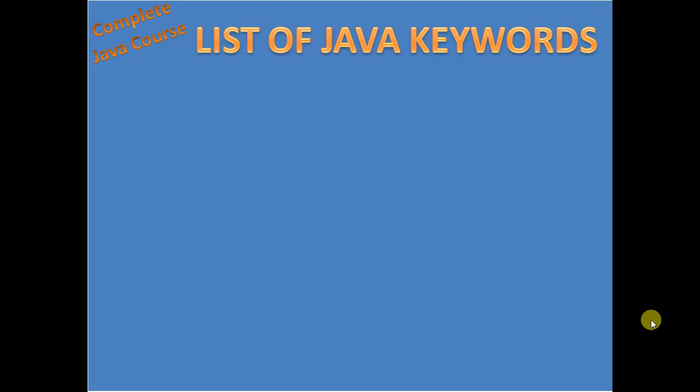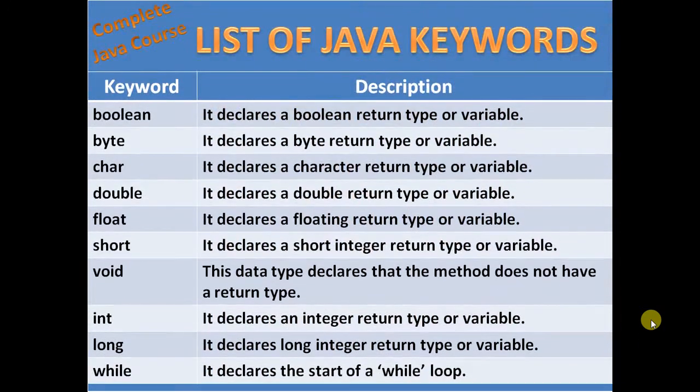Now we will look into the list of Java keywords. So here is the list of Java keywords. First one is boolean.